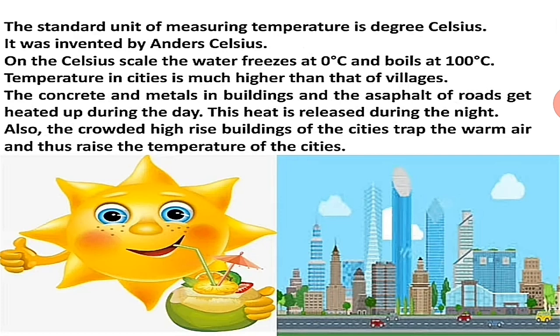The crowded, high-rising buildings of the cities trap the warm air. जो शहरों में बड़ी भीड़ भाड़ वाली ऊंची ऊंची जो इमारतें होती हैं, they trap the warm air, वो गर्म हवा को रोक लेती हैं. And because of that, the temperature of the cities that increases. That was the reason for the increase of the temperature.